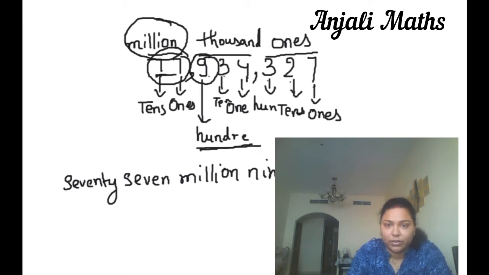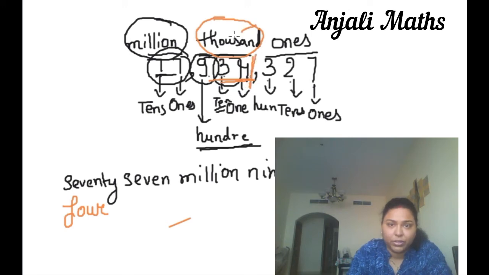So we will write 100. 3. Place value is tens. So we will write 34, and the period is 1000 because at 4 the period is over, so we will write 1000 here.